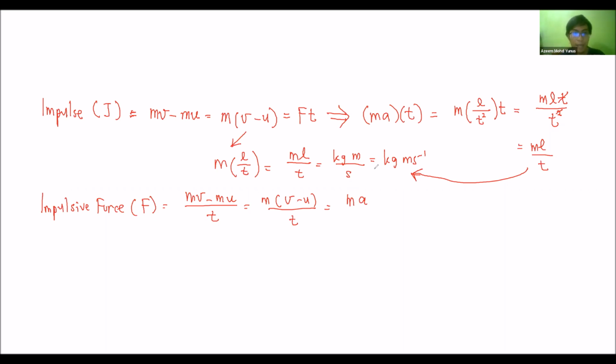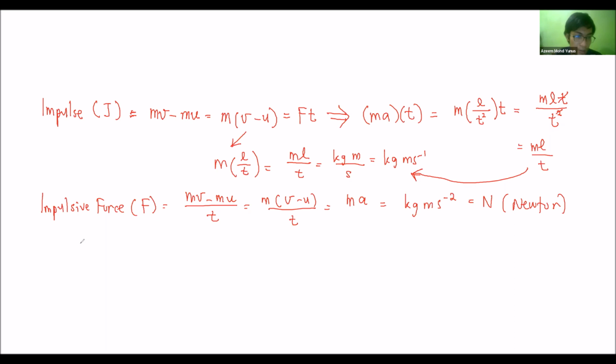So basically this is equal to kg m s^-2, or Newton. We give it the unit of Newton for force, the same as F equals ma, which is also Newton for the units.